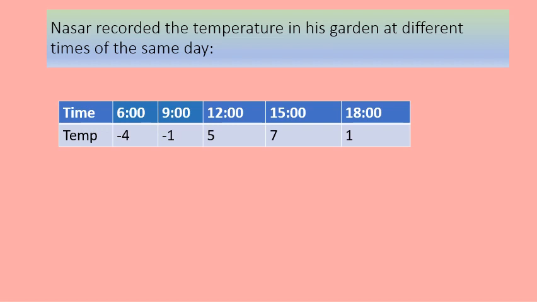At 9 o'clock, the temperature is negative 1 degree Celsius. At noon, 12 o'clock, the temperature is 5 degrees Celsius. At 15, that means afternoon 3 o'clock, the temperature is 7 degrees Celsius, and at 18, that means evening 6 o'clock, the temperature is 1 degree Celsius.